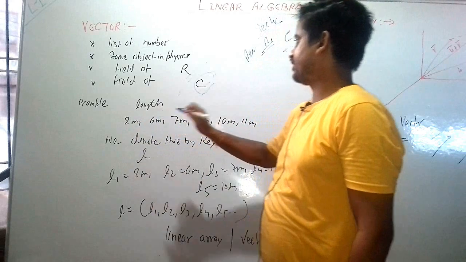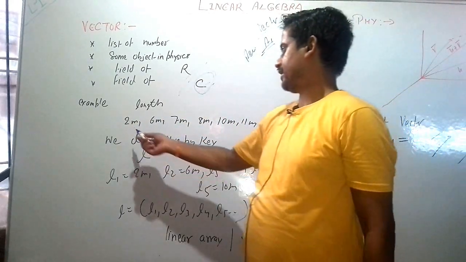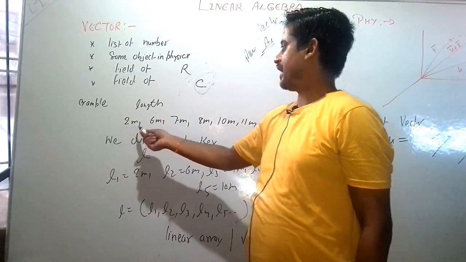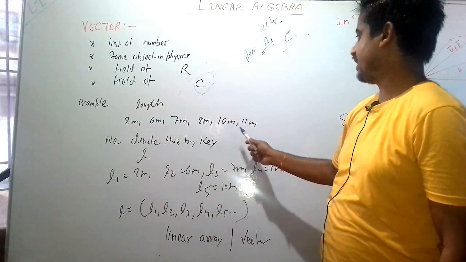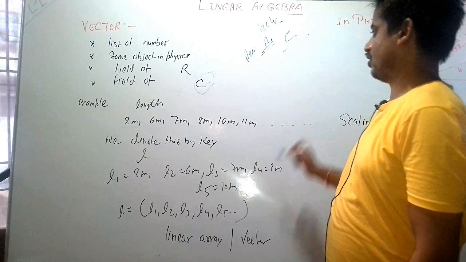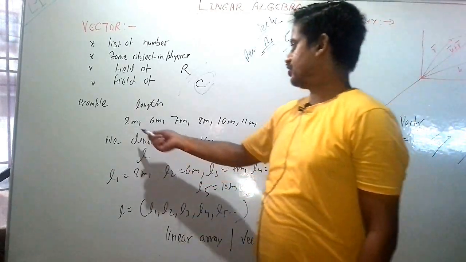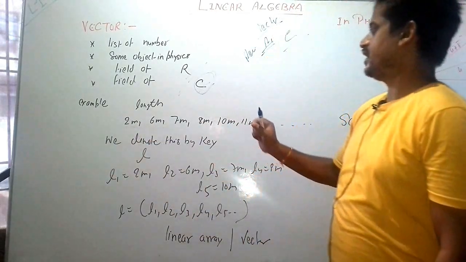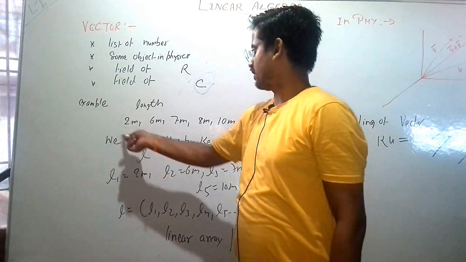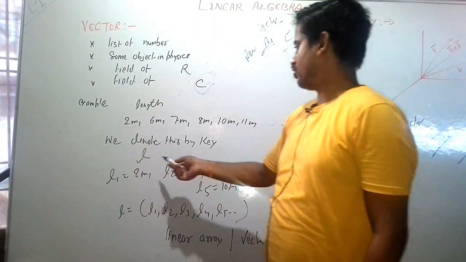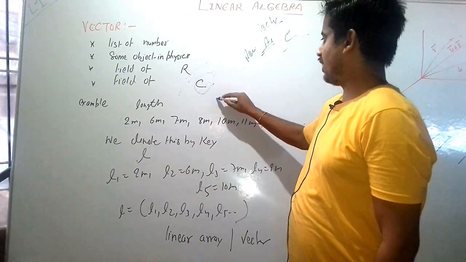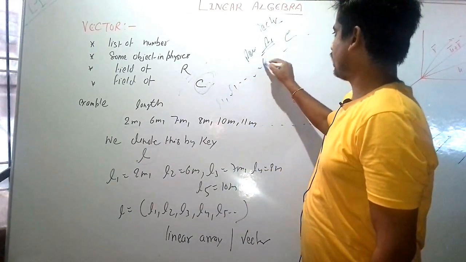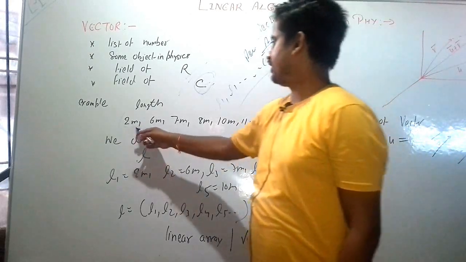Suppose we are measuring some length, and after measuring multiple times, we got the lengths 2 meter, 6 meter, 7 meter, 8 meter, 10 meter, 11 meter, and so on. We can use a key to write these numbers. Suppose we use the key L, and assign L1, L2, ... Ln for all these numbers.